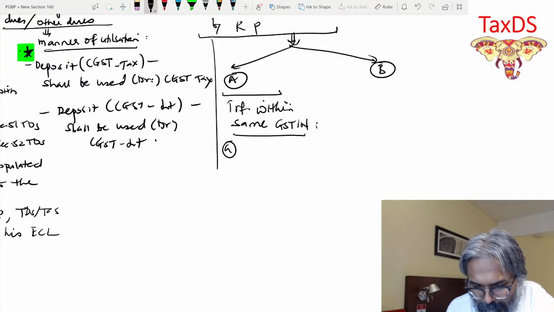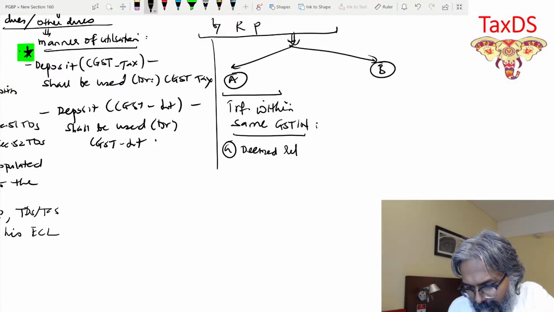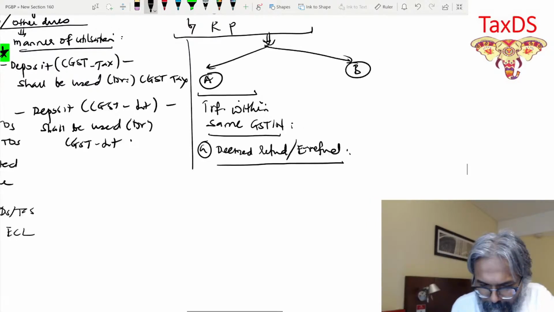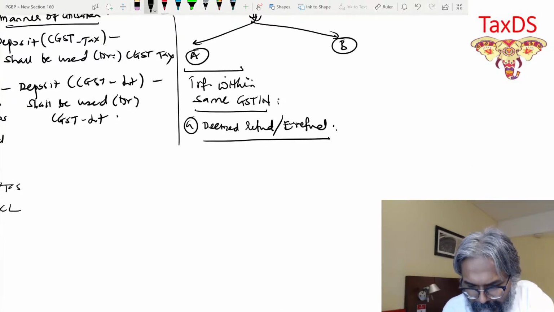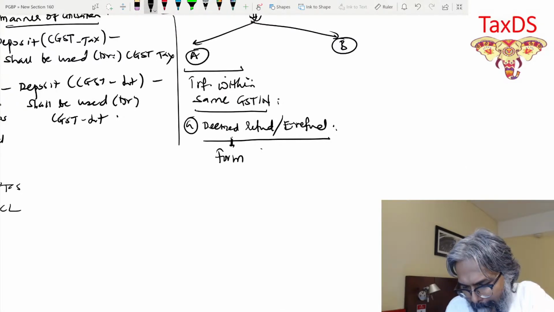So what will happen over here in this context? Herein, deemed refund or e-refund. What is your deemed refund or e-refund in this context? Now this is through the form GST PMT-09.